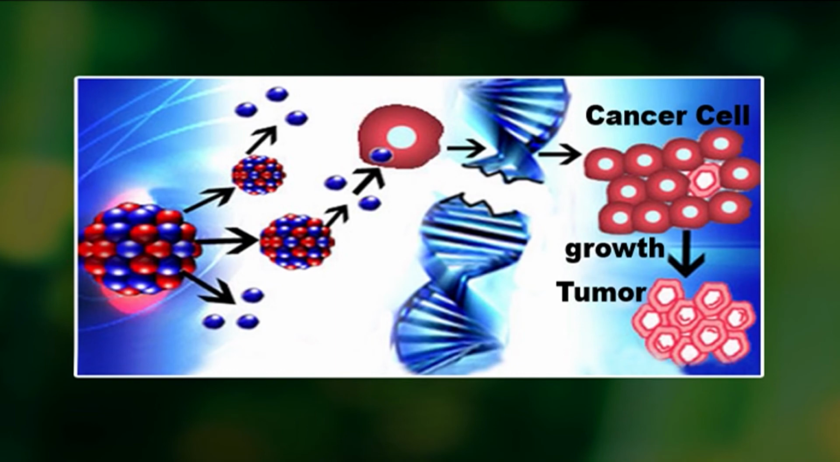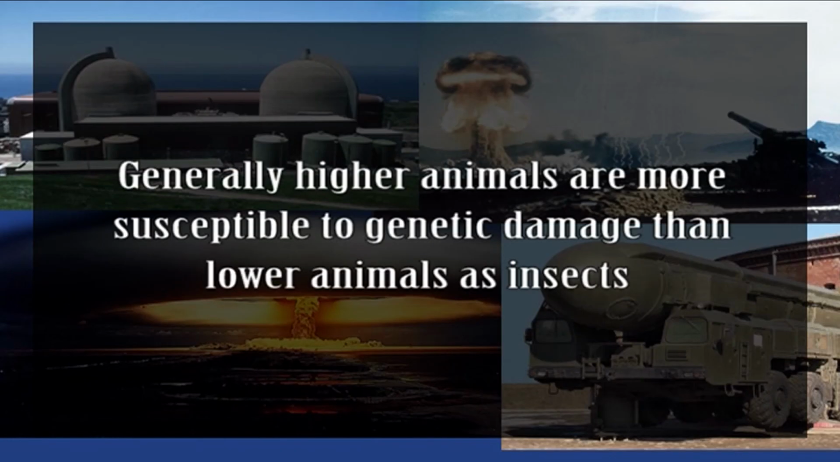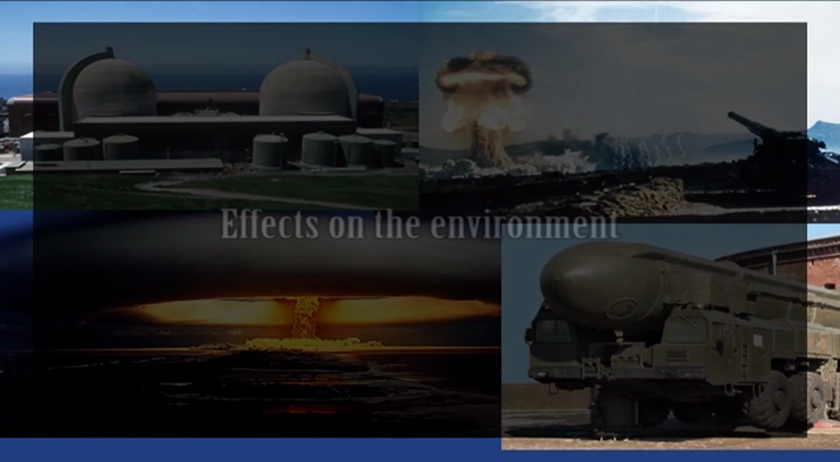People suffer from blood cancer and bone cancer if exposed to doses around 100 to 1000 Roentgens. Instantaneous deaths can occur on exposure in the event if disasters are many. The intensity of radiation affects the rate of mutation. Generally, higher animals are more susceptible to genetic damage than lower animals as insects. Genetic effects also occur in plants. Now, the effects on environment.